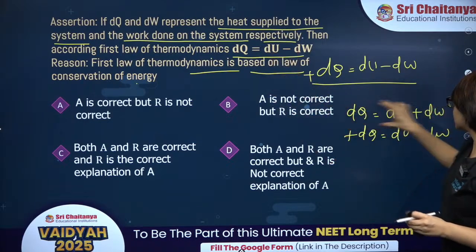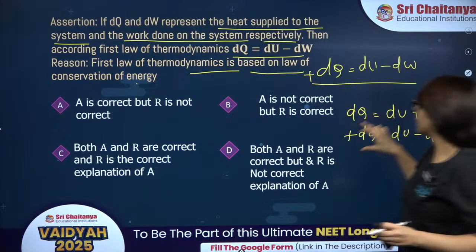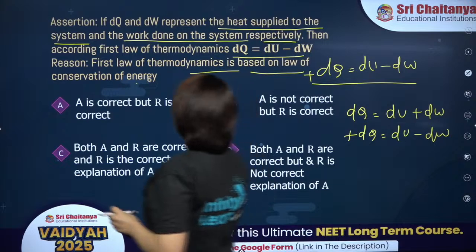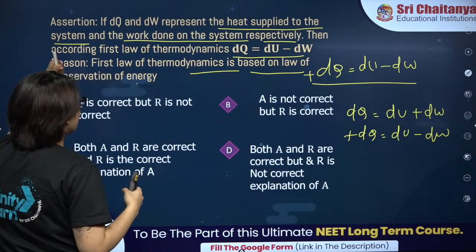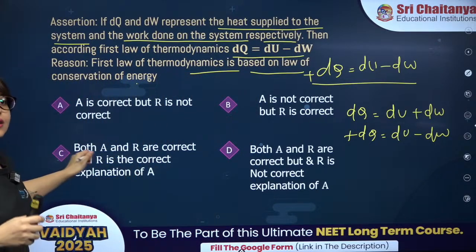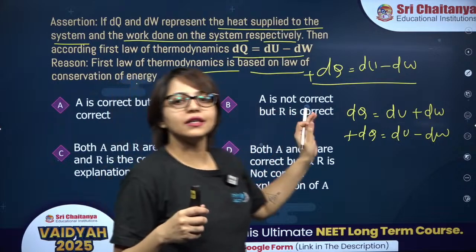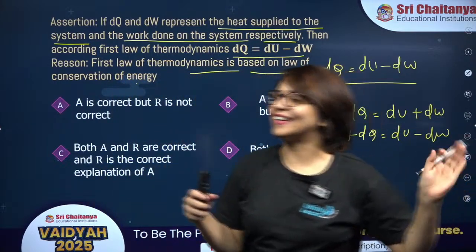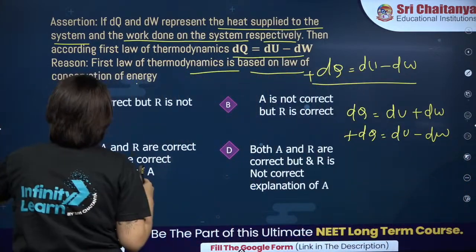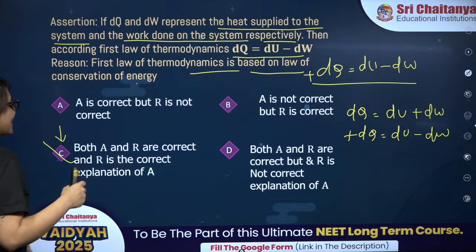And we use this from the conservation of energy, right? This is coming because of the conservation of energy. So assertion is true, reason is true, and the reason is the clear-cut explanation of the assertion, right? So option C is the correct answer.